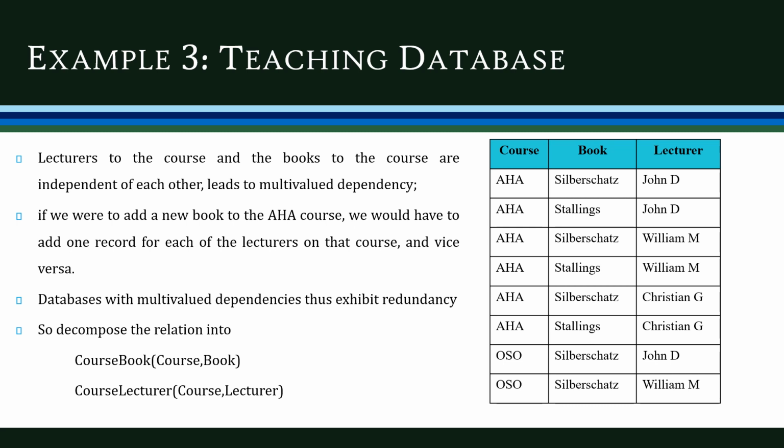So we have to remove this MVD from the table. If we want to convert this to the fourth normal form, we have to remove this multi-valued dependency. So we are going to decompose this relation into two, with course, book in one relation and course, lecturer in another relation.